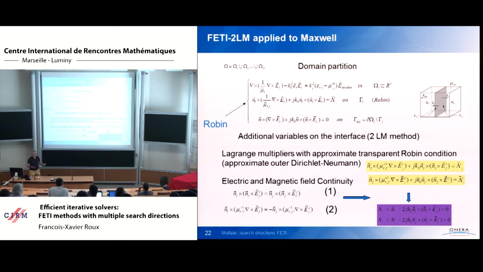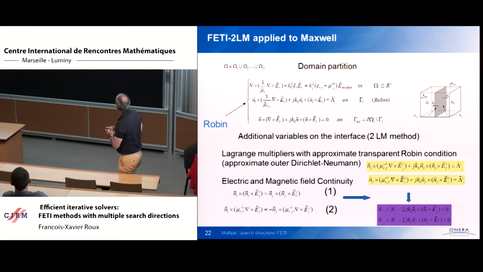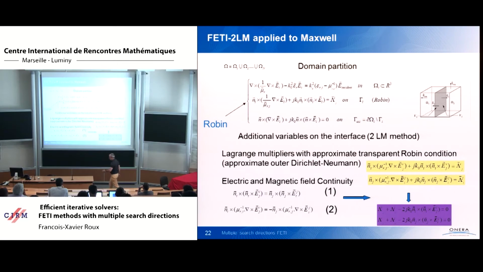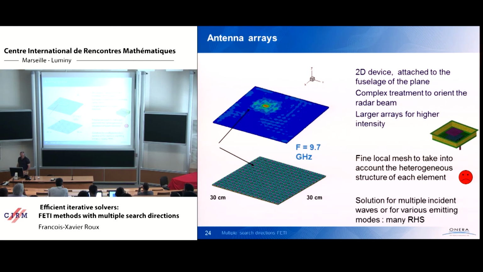So we apply that to a problem for Maxwell equations. For Maxwell equations, in each subdomain we solve the local problem using Nedelec finite elements, and we have interface boundary conditions that are the first order transparent boundary condition associated with the Maxwell equation. And we use that for solving some big problems at Onera for so-called antenna arrays. So what are antenna arrays?